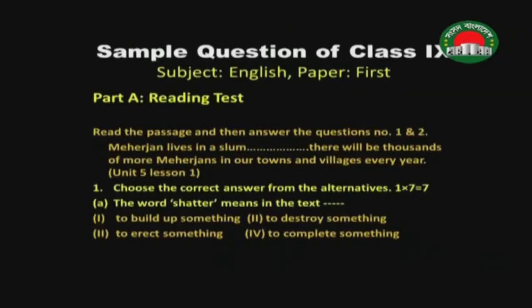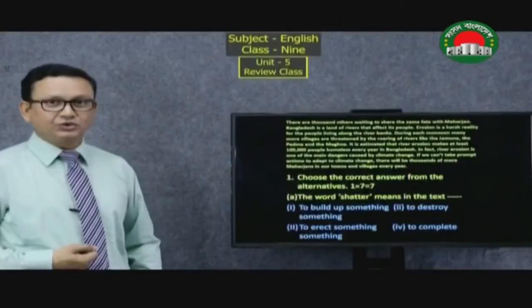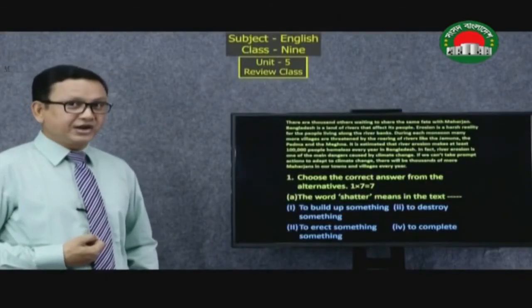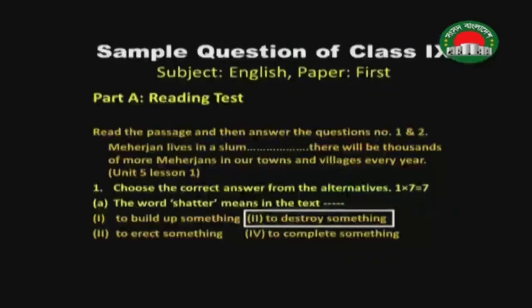In question number 1, there will be choose the correct answer from the alternatives. There will be 7 questions and each question will bear 1 mark. So the first question, in number A: the word "shatter" means, in the text, four options are there: to build up something, to destroy something, to erect something, and to complete something. Which one do you think is the right answer? Well, it should be to destroy something.